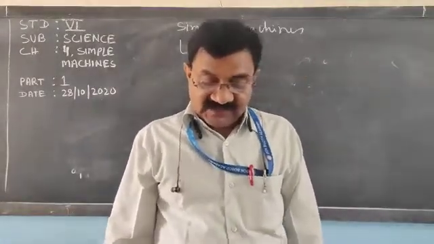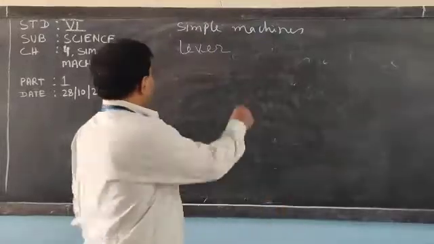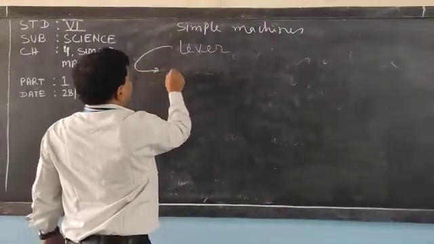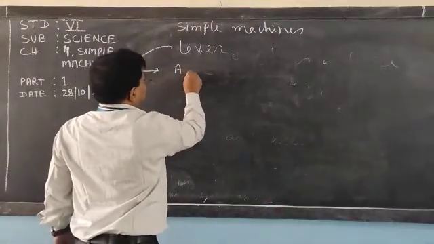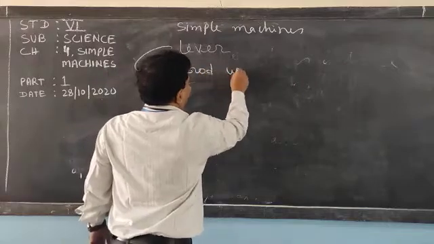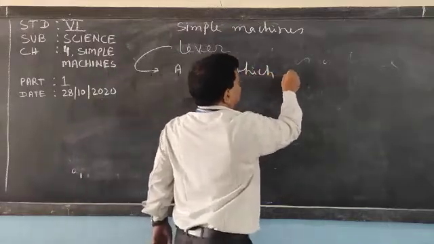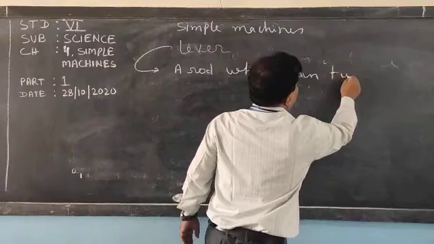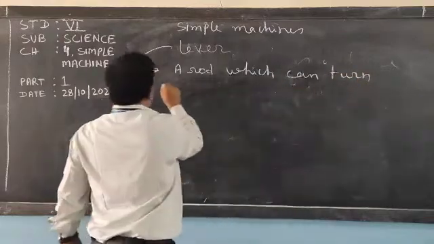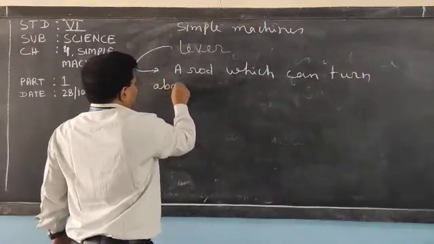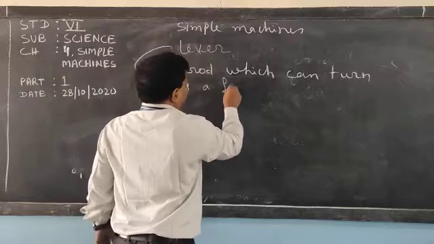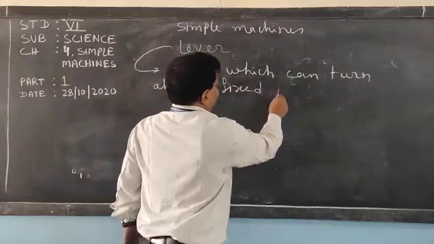A rod which can turn about a fixed position.